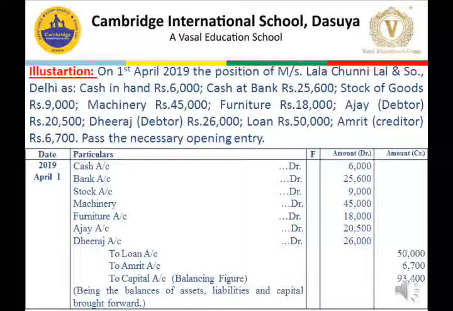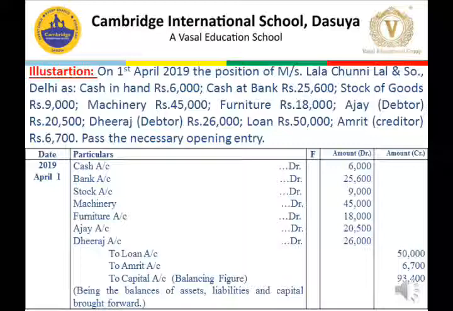As cash in hand, we have 6,000, cash at bank 25,600, stock of goods 9,000, machinery 45,000, furniture 18,000, Ajay, which is a debtor to whom goods were sold on credit, 20,500. Same as Ajay, Dheeraj is also a debtor, 26,000, and we have a loan of rupees 50,000. When there is no information whether the loan is given or taken, it is taken from the bank or any financial institution, so it is a liability. Amrit is clearly mentioned as a creditor, 6,700. Now students, see here that the balance of capital is not given.